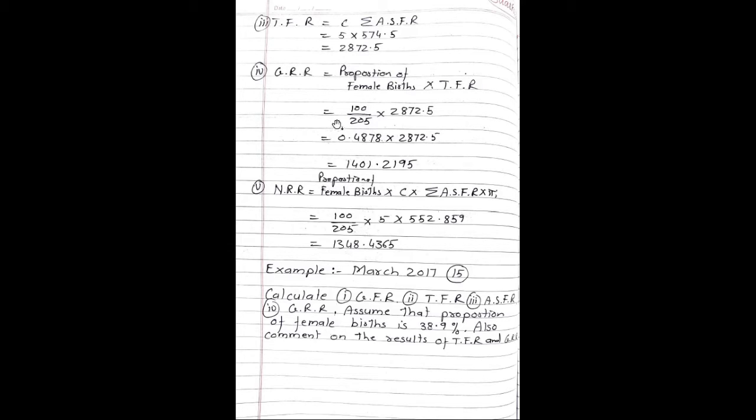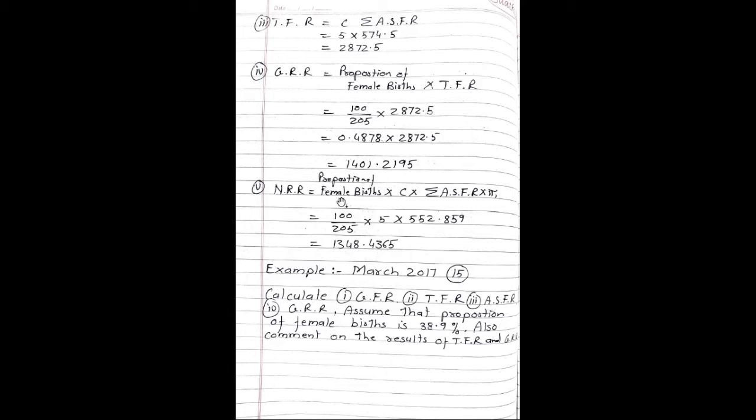Now GRR is equal to proportion of female births into TFR. Proportion of female births is 100 upon 205 into 2,872.5. So 100 upon 205, it becomes 0.4878 into 2,872.5. So answer is 1,401.2195.